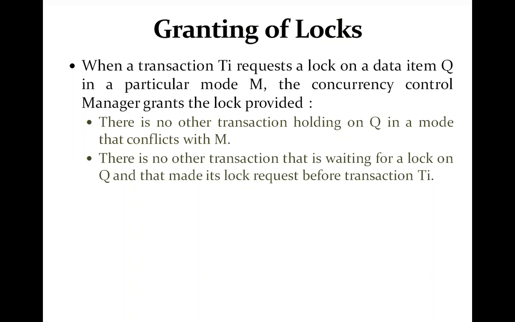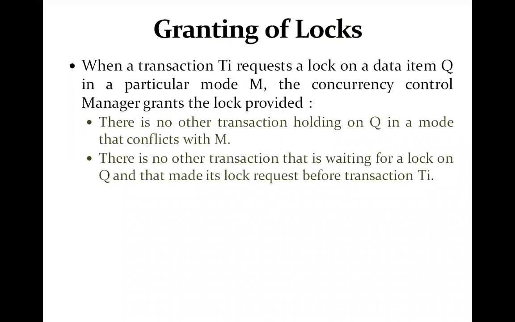Suppose there is a transaction T2 which has a shared mode lock on a particular data item, and another transaction T1 requests an exclusive mode lock for the same data item. Since the item is already held in shared mode by T2, and shared and exclusive are incompatible, T1 has to wait until T2 releases the shared mode lock.